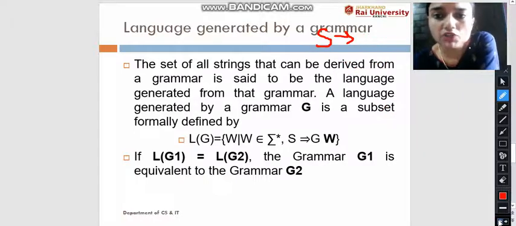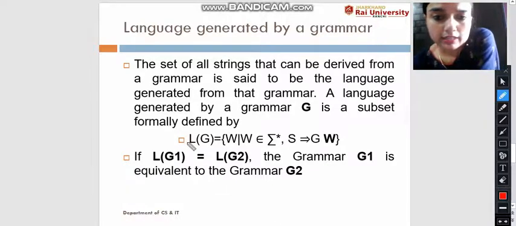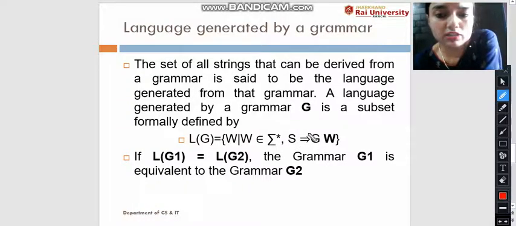Now, the language generated by the grammar. The set of all strings that can be derived from a grammar is said to be the language generated from that grammar. A language is a subset, formally defined as L of G, the language defined by the grammar, or you can say the language derived from the grammar. It is represented as W, where W is a set of strings, W belongs to the terminals, and S derives W in G, where G is the grammar.